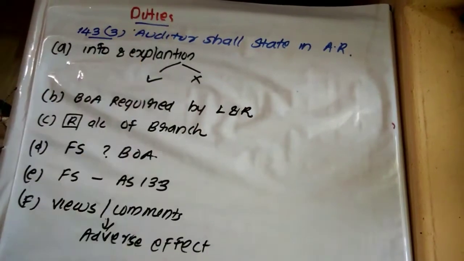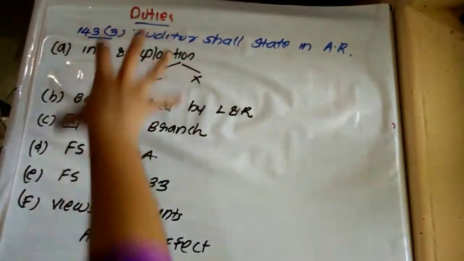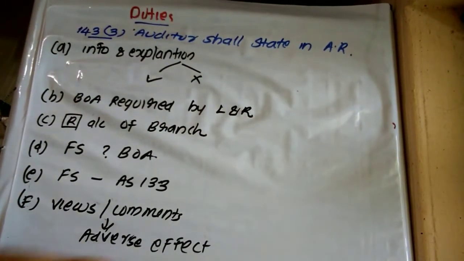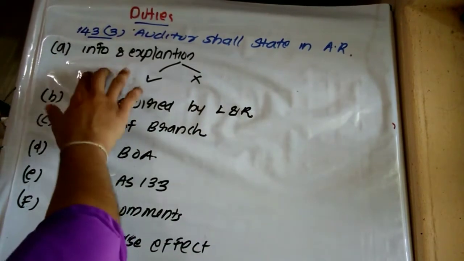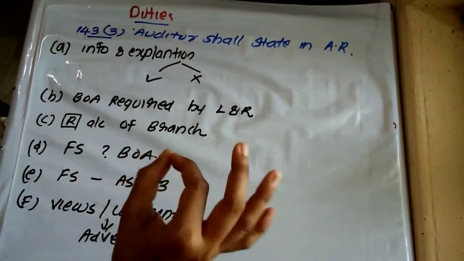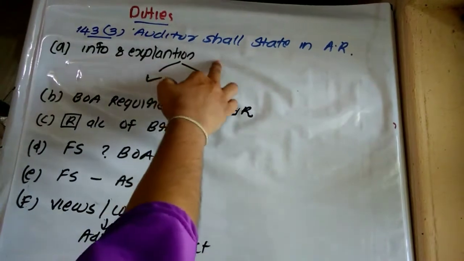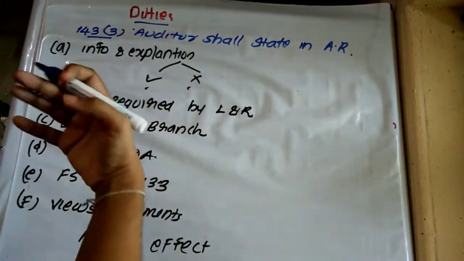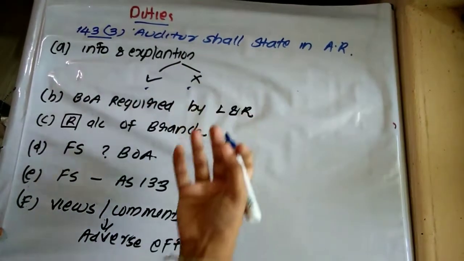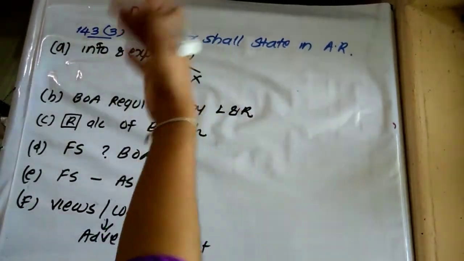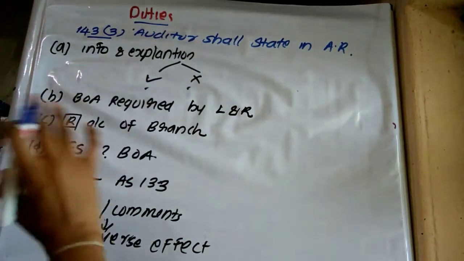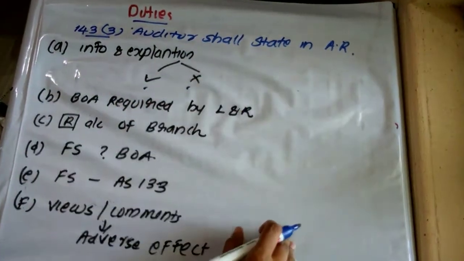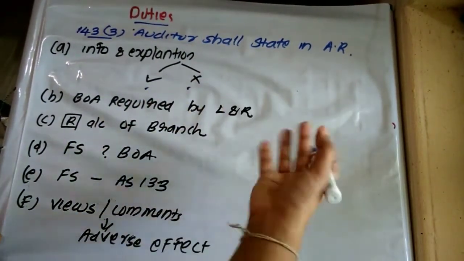Okay, so first of all, the auditor shall state in the audit report the following. Which are the matters to be stated by the auditor in the audit report? First of all, whether the auditor has received information and explanation relevant to the audit, received or not received. The auditor is required to state in the audit report whether information and explanation relevant to the audit has been received or not received.